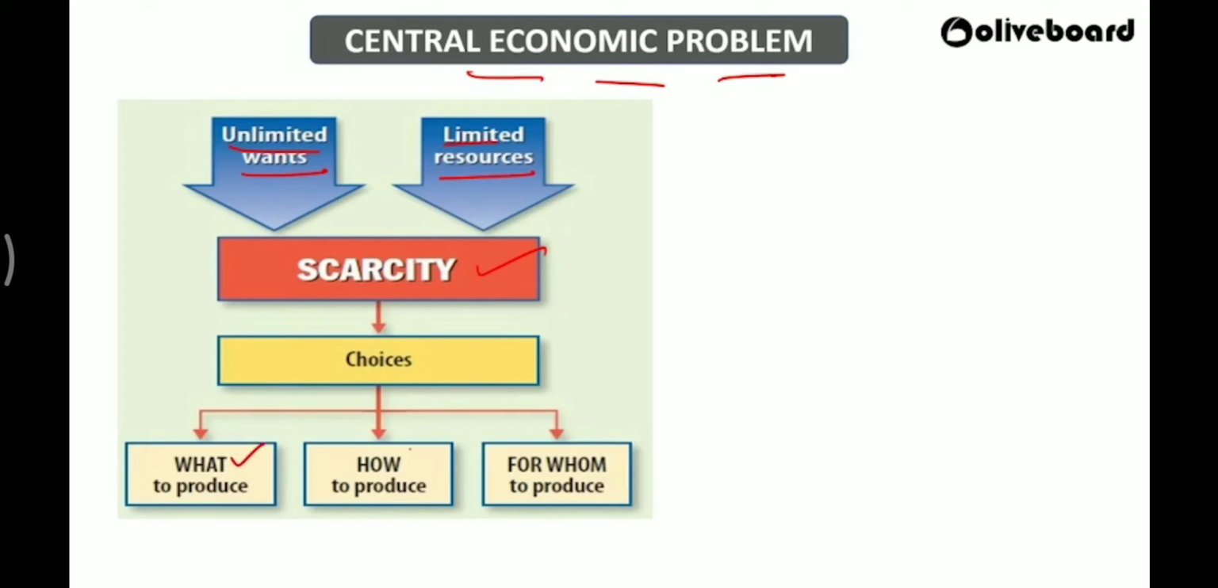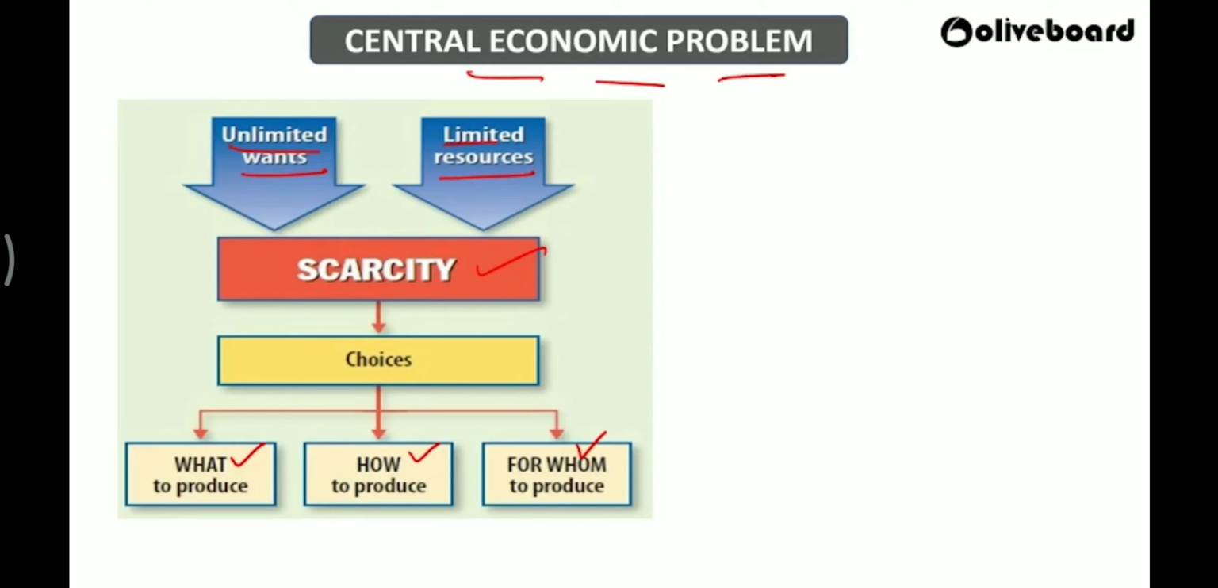What are those? What to produce, how to produce, and for whom to produce. What to produce means what? My country has this much resources and requires this much. So based on that, what all can I produce? My country is good at this. So with the resources I have, I can manufacture this, so that I can grow and develop. So what to produce is the first problem.